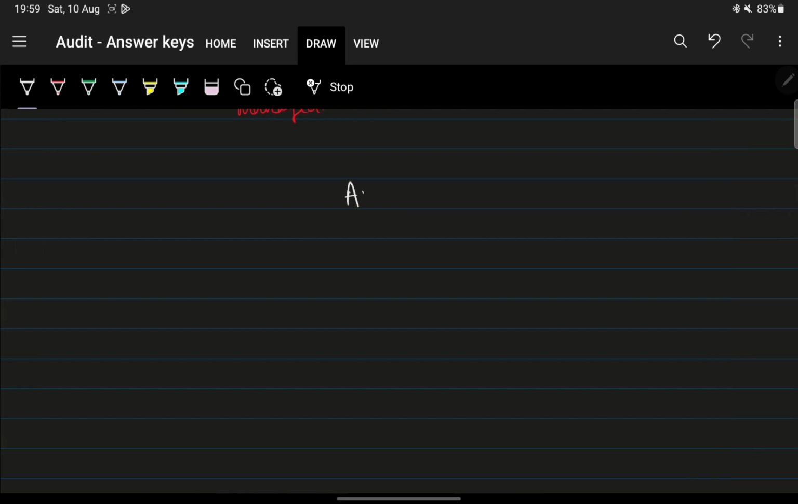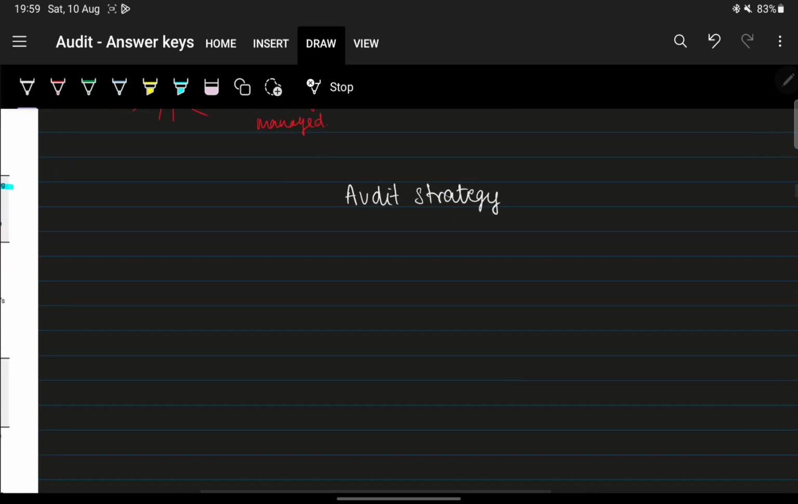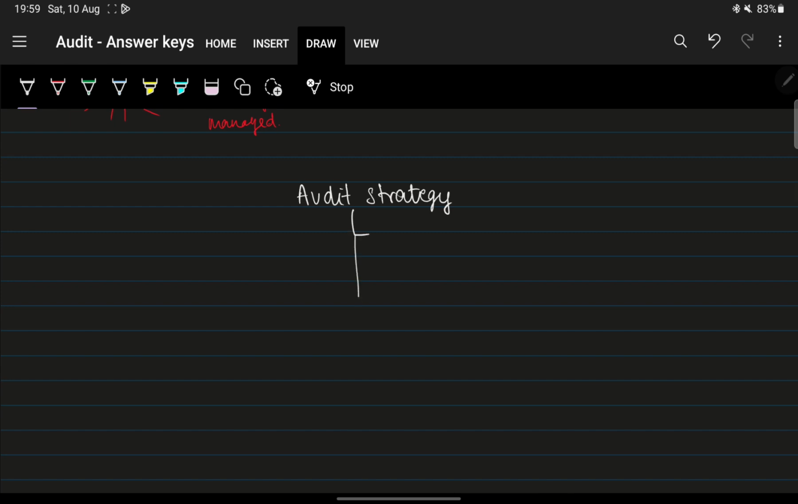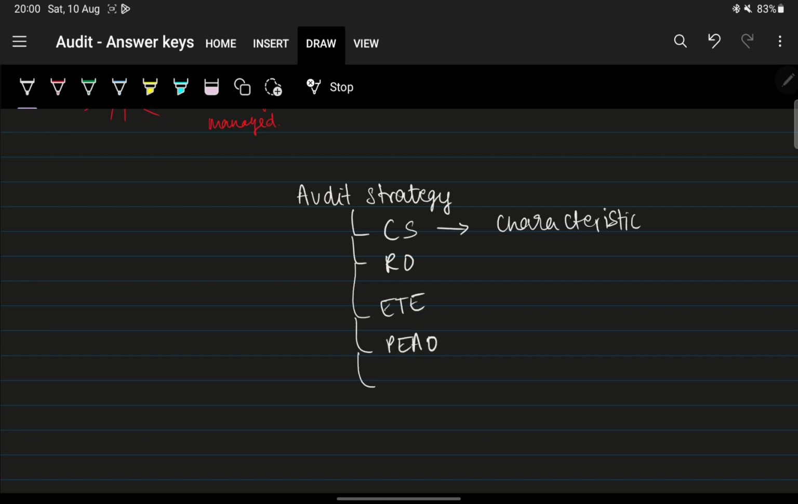Okay, so audit strategy, there are a few components. In audit strategy, okay, so it is based on these parts. I'll just explain it. First is CS, meaning characteristics and scope. I'll show you how ICAI will ask. Okay, CS, ROETE, PEAOE and NET of resources.